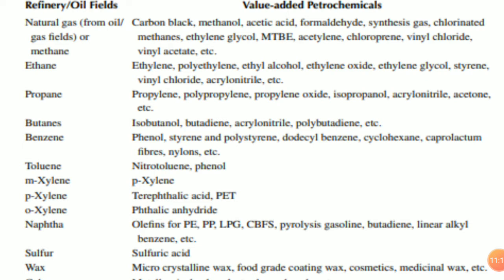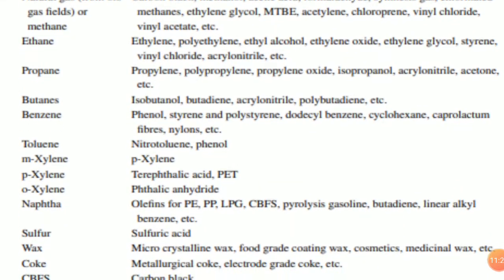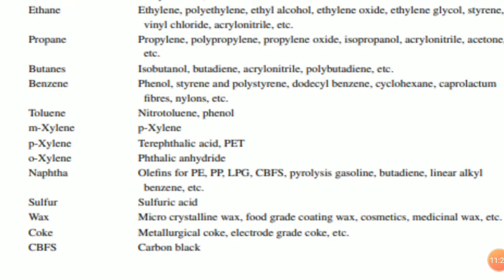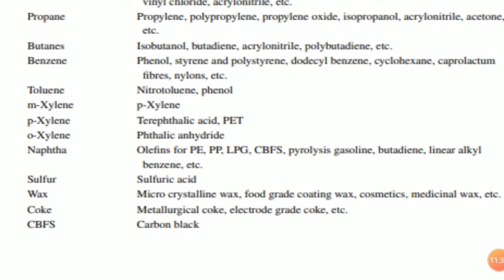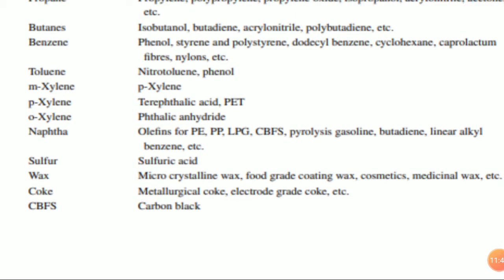Then from propane we get various types of value added products like propylene, polypropylene, polypropylene oxide, isopropanol. From butane we get various value added products, that is isobutanol, butadiene, acrylonitrile, polybutadiene, etc. Then from benzene we get various products such as phenol, styrene, polystyrene, then cyclohexane, caprolactam, fiber, nylons, etc. Again from toluene we get nitrotoluene, phenol. Then from M-xylene we get P-xylene. So these are the various products.